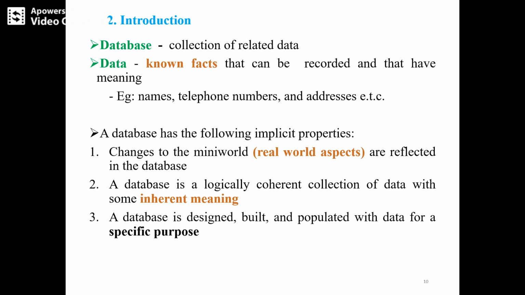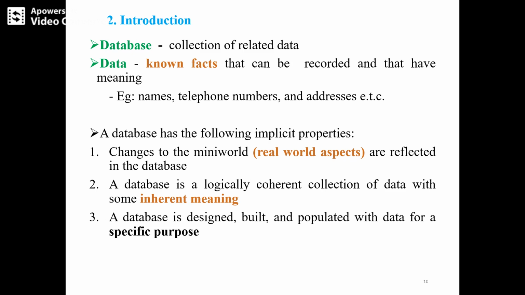The third implicit property of the database is that a database is designed, built and populated with data for a specific purpose. We design the database for a specific application, based on what type of application we are using. We can design, build, as well as use that database for that specific purpose.